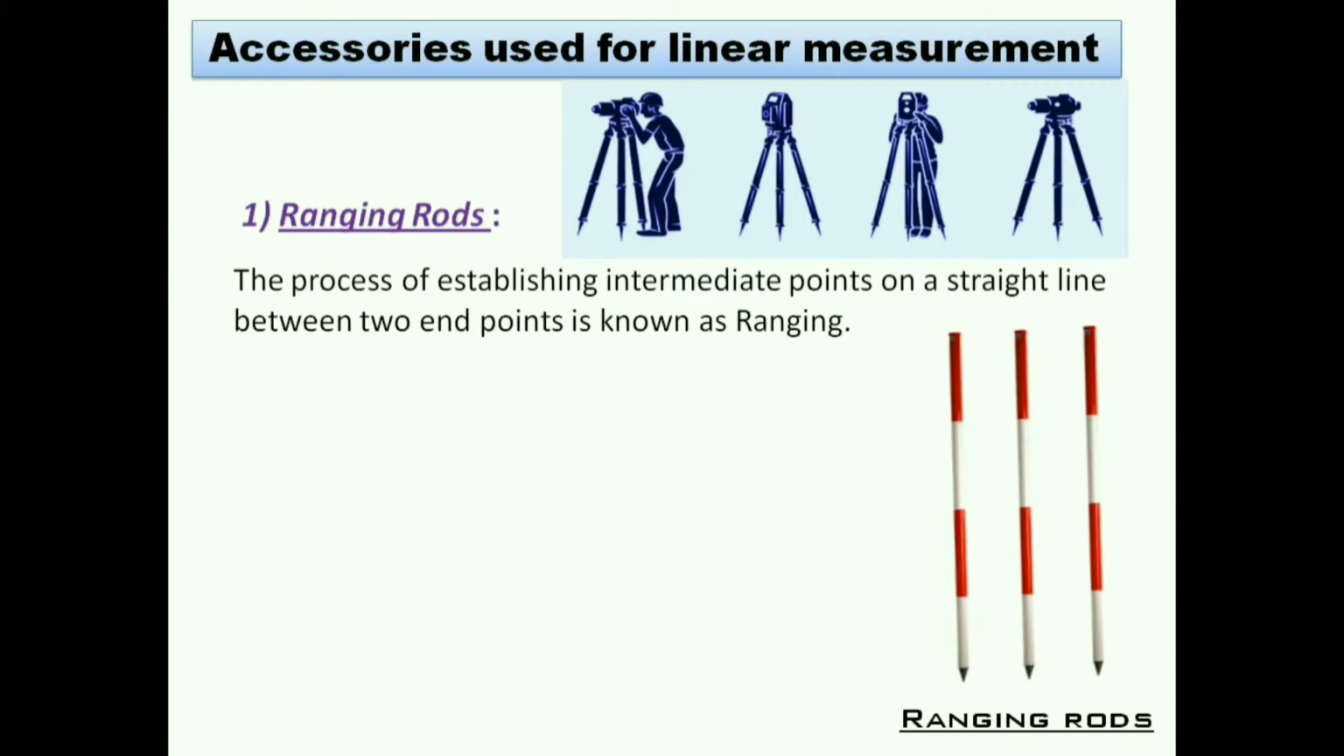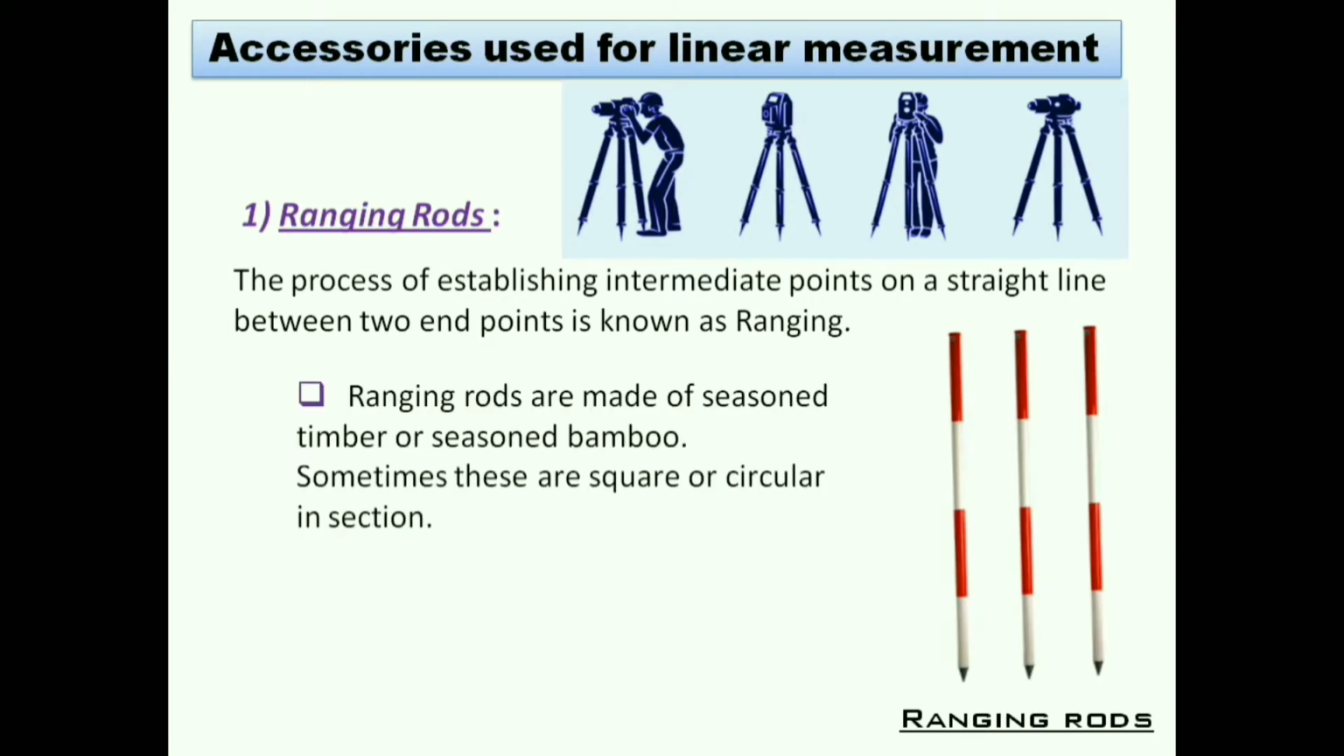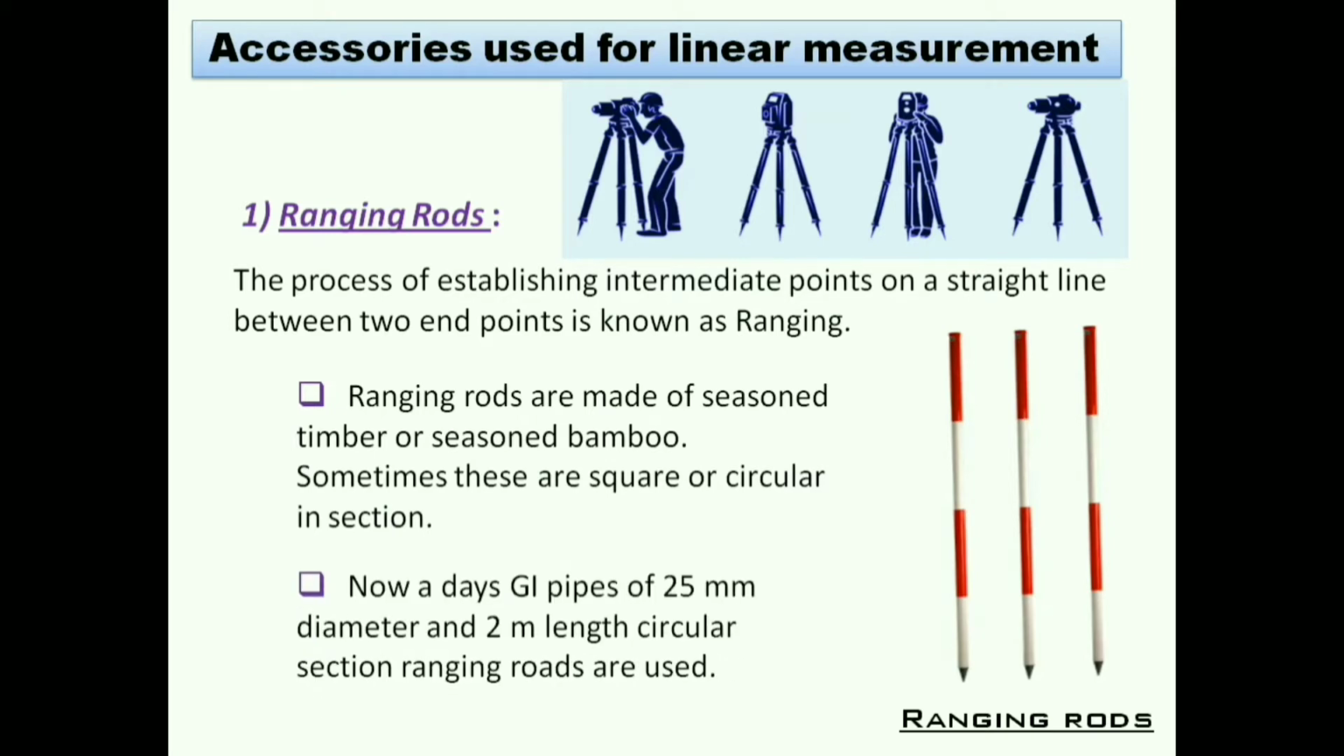The process of establishing intermediate points on a straight line between two endpoints is known as ranging. Next point, ranging rods are made of seasoned timber or seasoned bamboo. Sometimes these are square or circular in section. Nowadays GI pipes are also used, of 25 mm diameter and 2 meter length and circular in section.